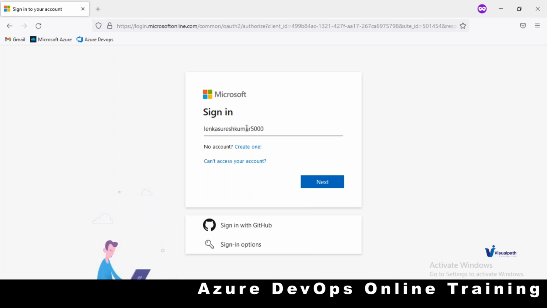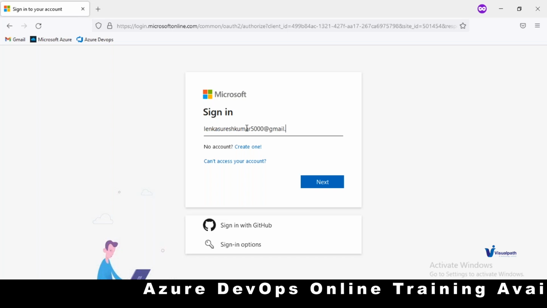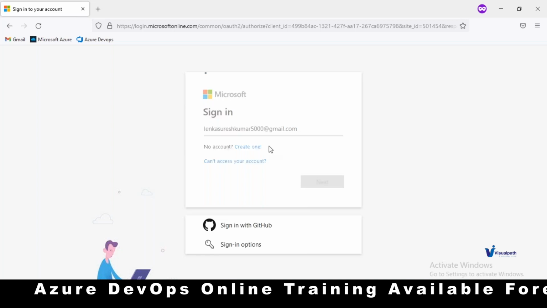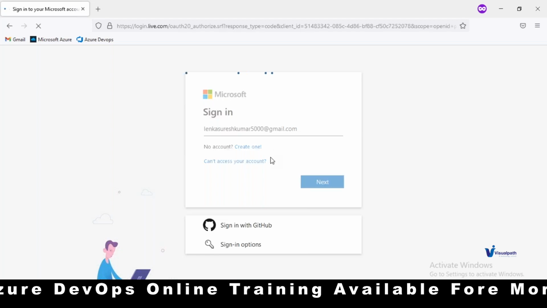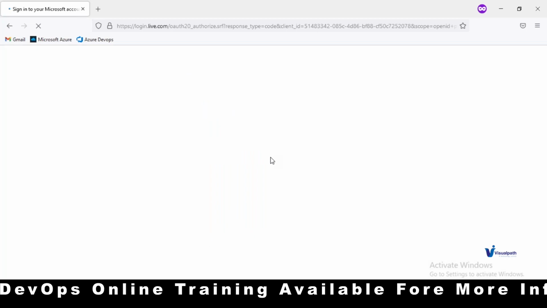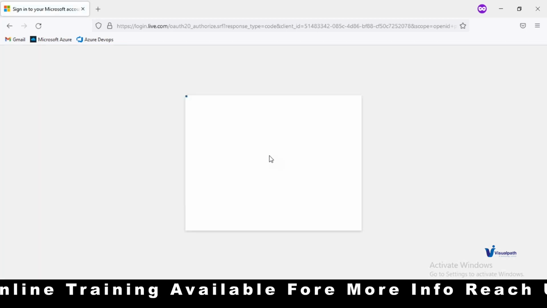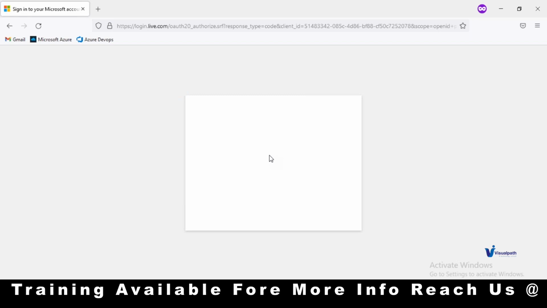Sir, can I enter my email ID? Yeah, please. Gmail.com is fine, but if you have outlook.com, that will be better. There is a specific reason why I'm stressing that Outlook would be preferred. I'll let you know in future, not right now.